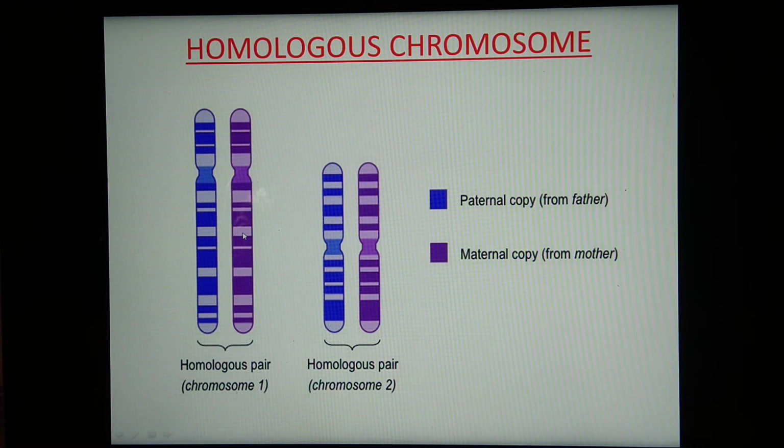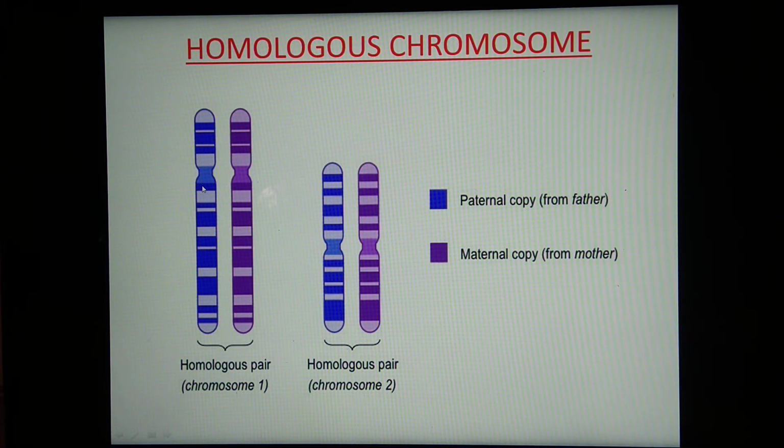In a human being, the number of chromosomes is 23 pairs, and each pair consists of one maternal chromosome and one paternal chromosome. The paternal chromosomes come from the father side, transmitted through sperm, and maternal chromosomes come from the mother side, from the ovum, as we have studied in the topic reproduction.